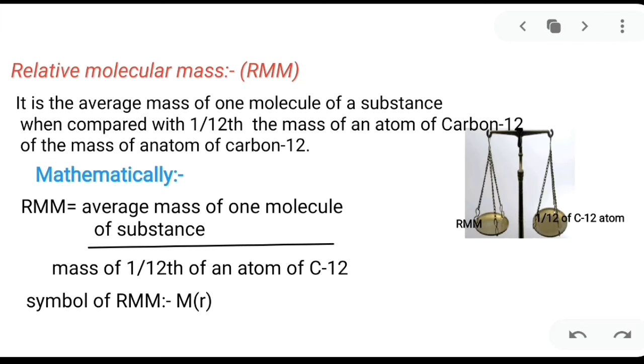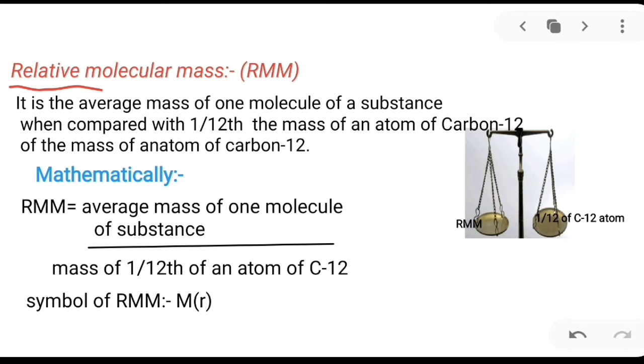Now let us discuss what is relative molecular mass. When we use the term relative, it means we are comparing. When you go to purchase vegetables from the market, you are comparing the mass of the vegetable with a standard unit. Say, for example, I want to purchase 1 kg brinjal.